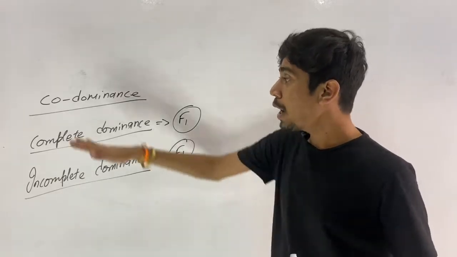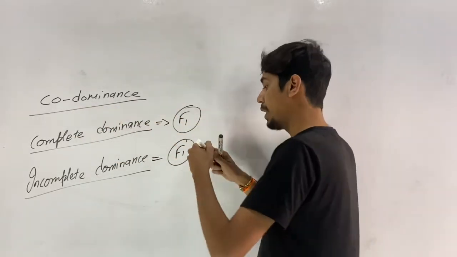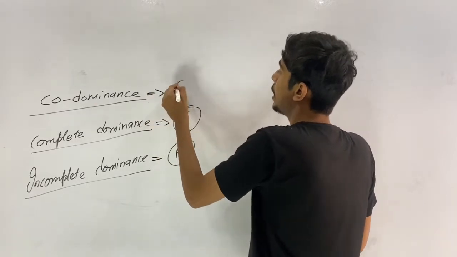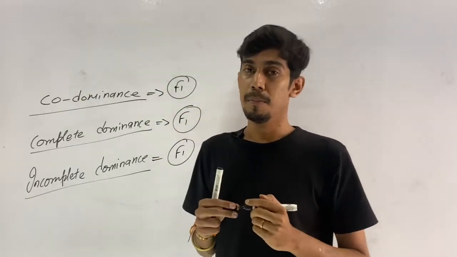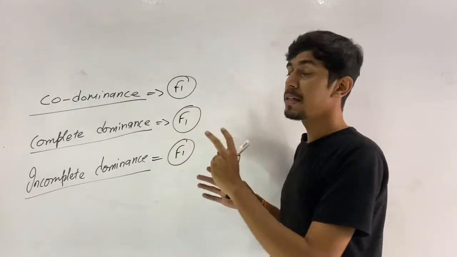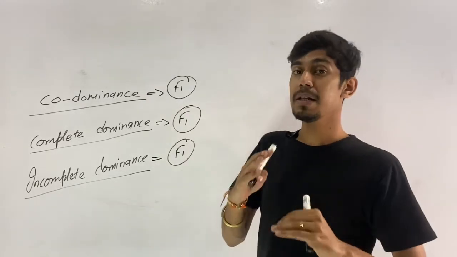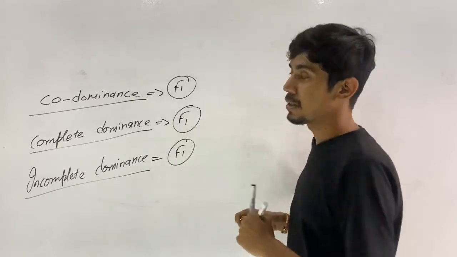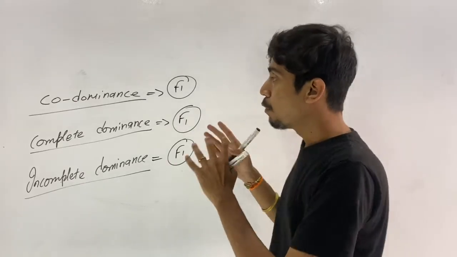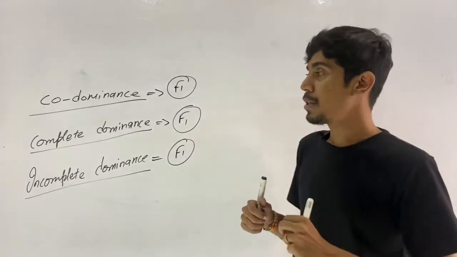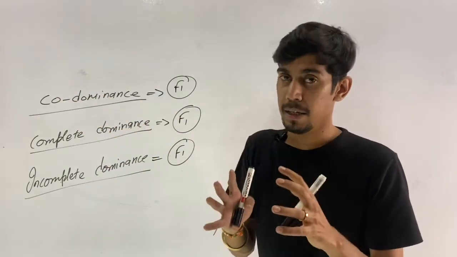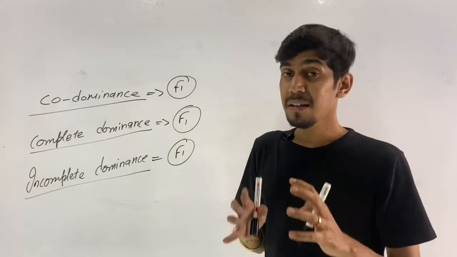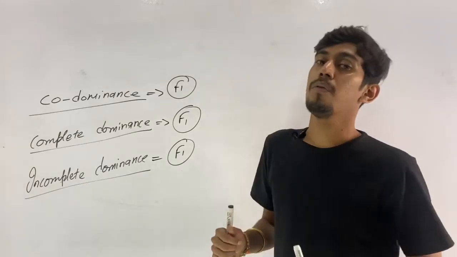Now, what happens in codominance is that the F1 resembles both the parents. It resembles the phenotypes of both parents. So in F1 you will observe both the phenotypes. How does it happen? Codominance occurs because both the alleles for the character are equally dominant over one another.